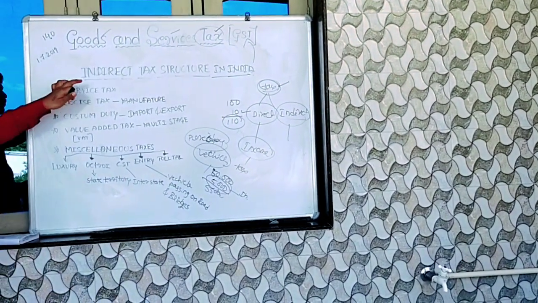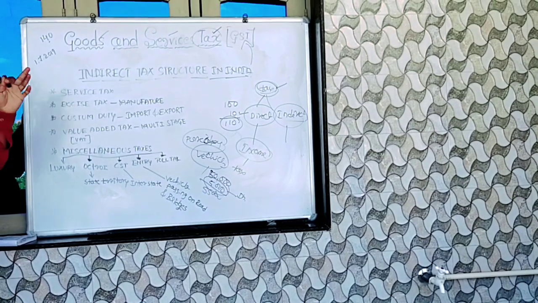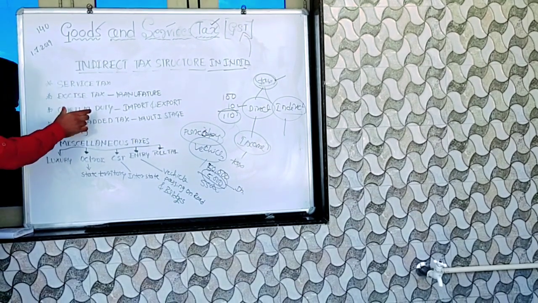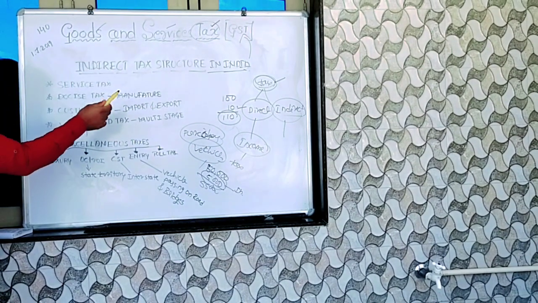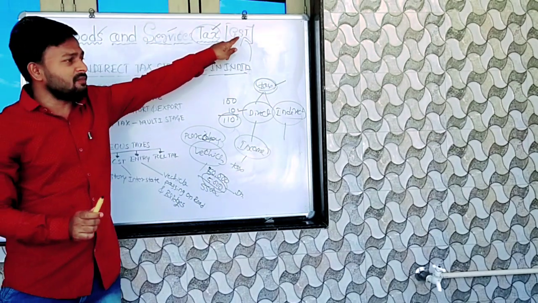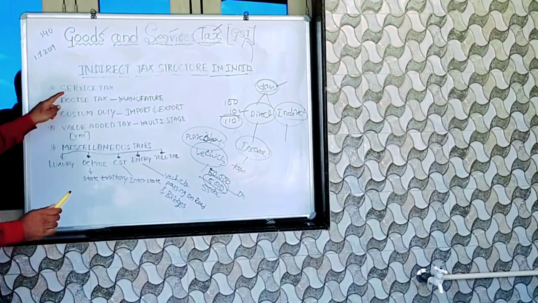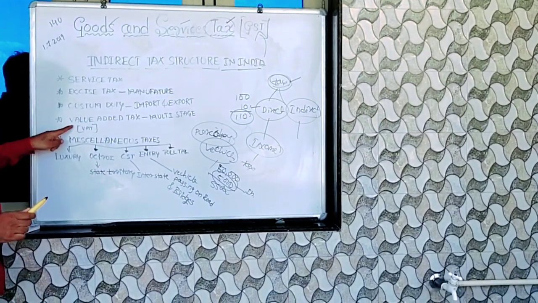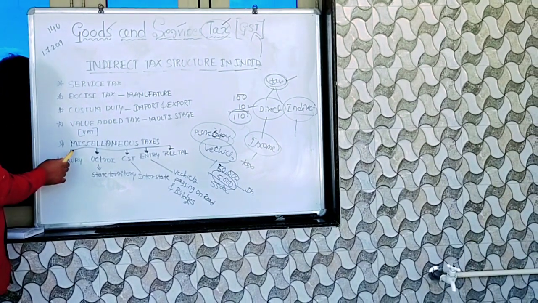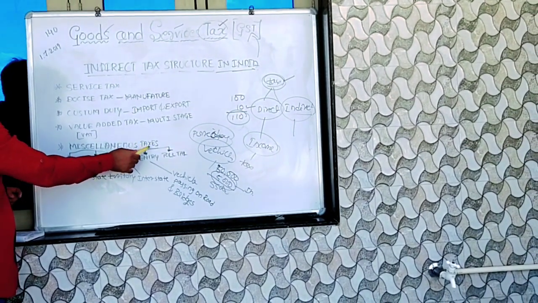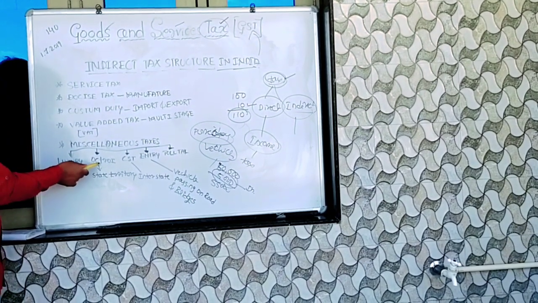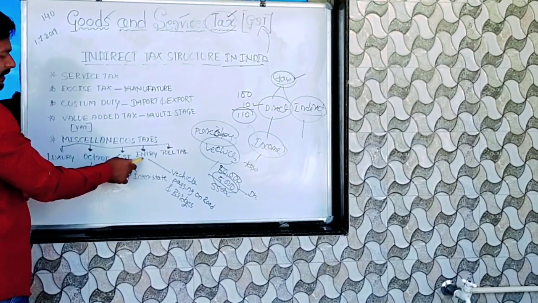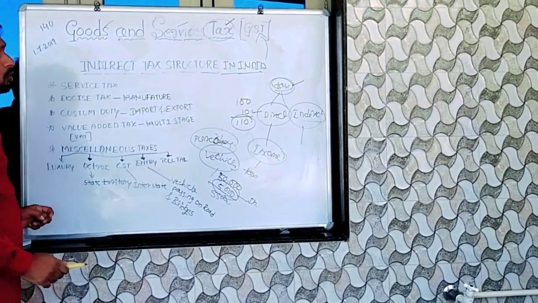Yes, first, important taxes in India. Several taxes are there, but today I will explain only some important indirect taxes in India. Keep in mind, this is only before GST. First one is service tax, second one is excise duty, third one is custom duty, and fourth one is value added tax, and then miscellaneous taxes. In that: luxury tax, octroi tax, CST, entry tax, and last one toll tax.